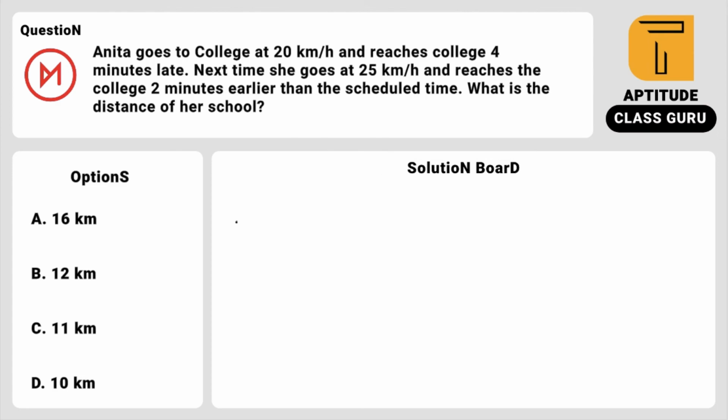So I am directly giving you the shortcut for this type of question. With less speed, you will take more time, and if you increase your speed, you can reach the destination sometime earlier. So whenever you see this type of problem, just use this formula: xy by x minus y into time. This is a simple shortcut, so don't use any huge comparisons and two-equation concepts. Just simply remember this formula, it's very easy, where x and y are speeds.